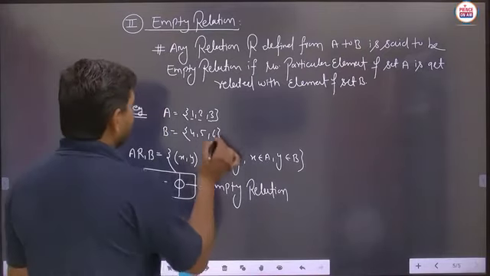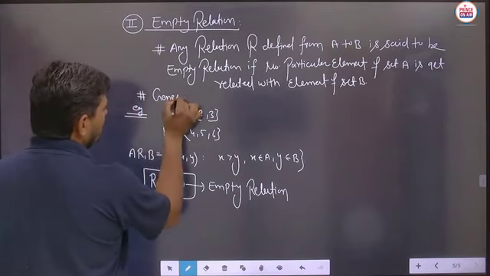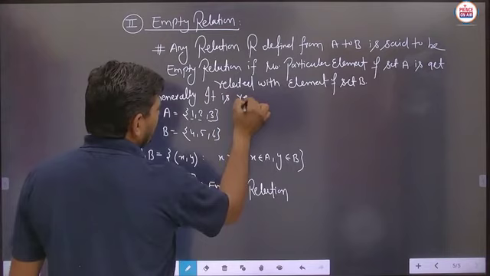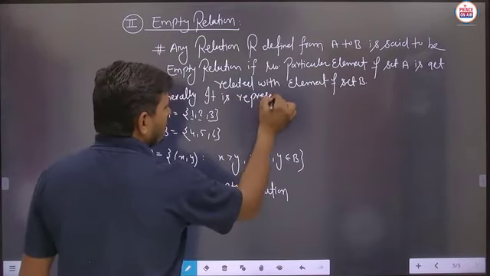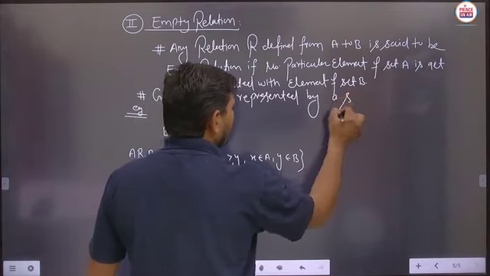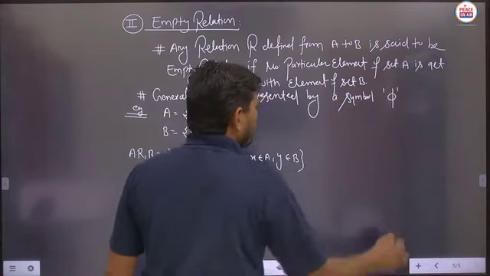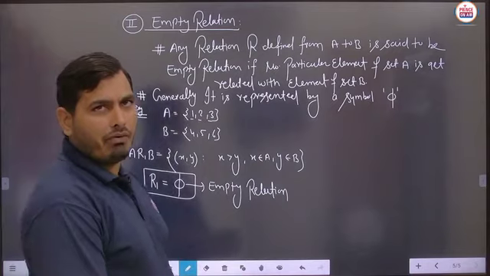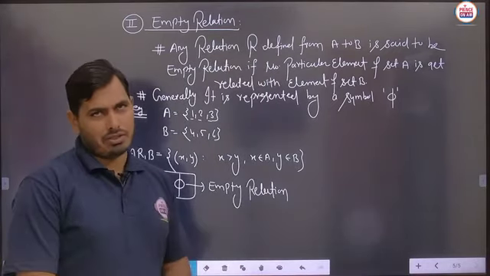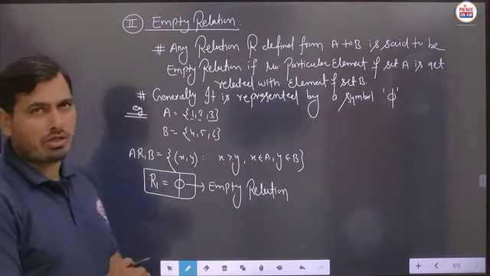And generally it is represented by a symbol phi. And I think each and every student knows very well about this symbol phi. Phi means automatically you can say that this is the case of empty relation. Is it to be clear? So such kind of relations are said to be the empty relation, you know very well.